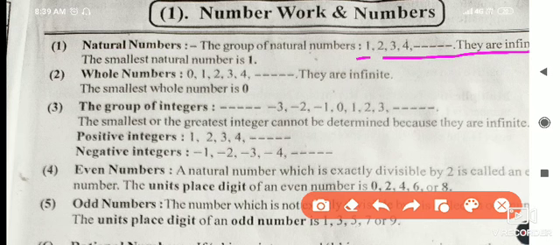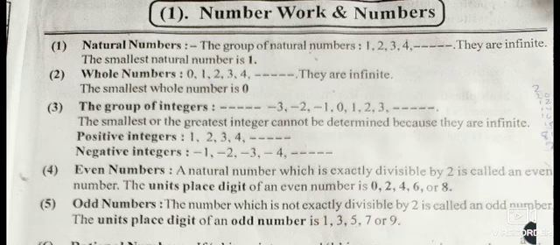Next, second point is the whole numbers. So which are the whole numbers? In the group of natural numbers, if we add 0, then this group is called the whole numbers. The meaning of it is that all natural numbers are whole numbers, but all whole numbers are not natural numbers, because 0 is not a natural number. 0 is a whole number, and including 0, all natural numbers are whole numbers. Okay, clear?